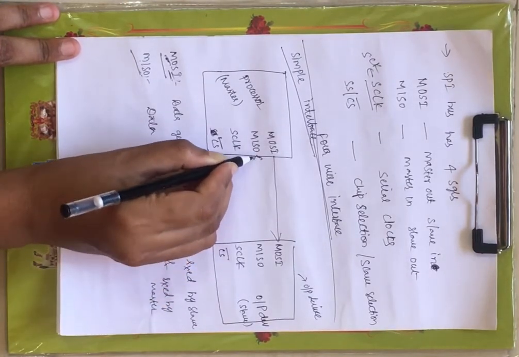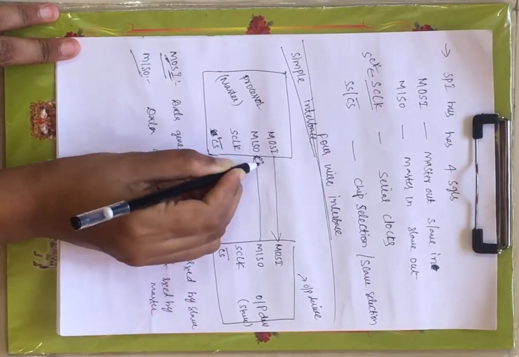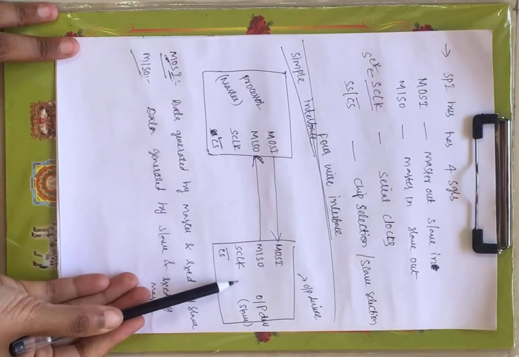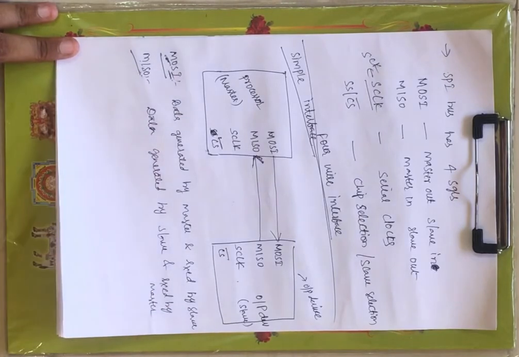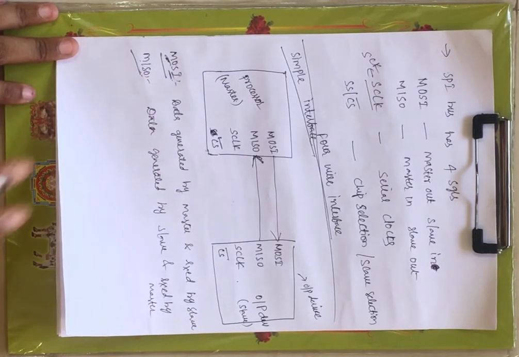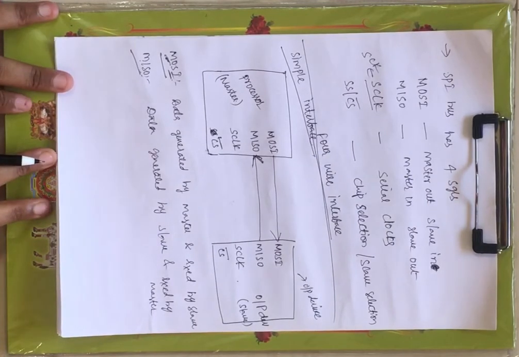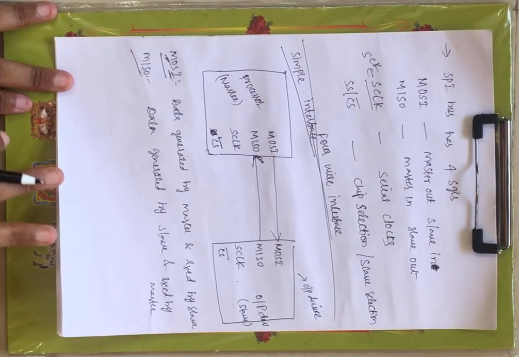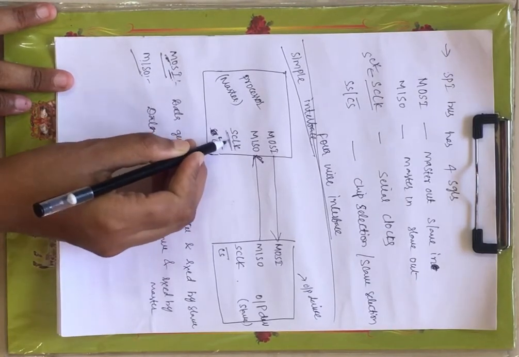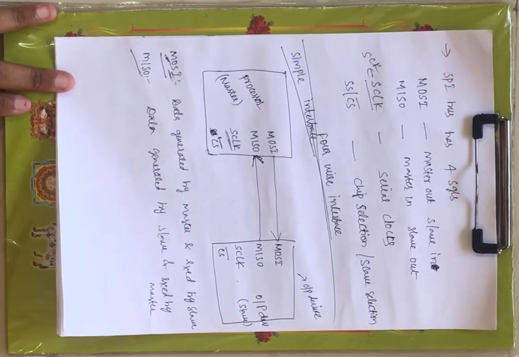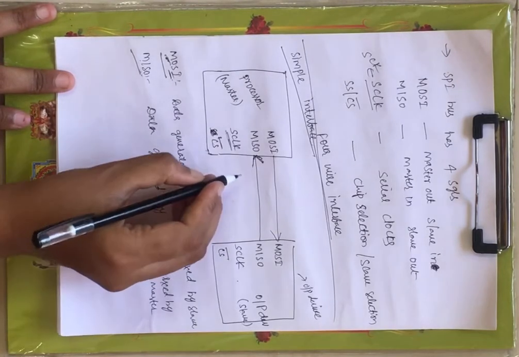Since it is received by the master, the direction will be like this. The slave is generating the data and the master is receiving the data, that's why the direction is like this. Now the master generates the clock signal. The processor generates a clock signal at this particular serial clock.